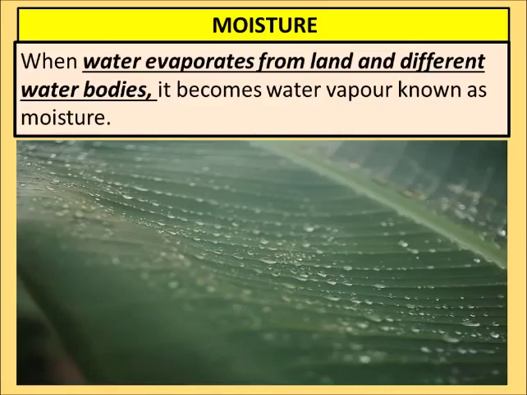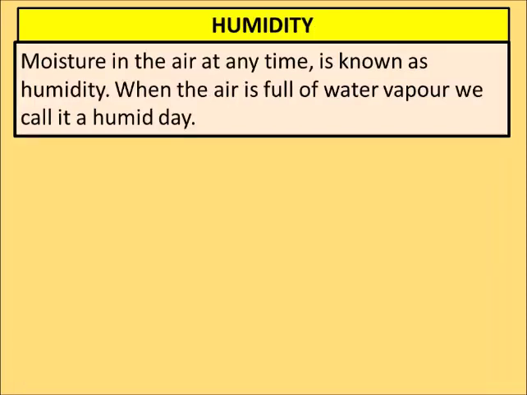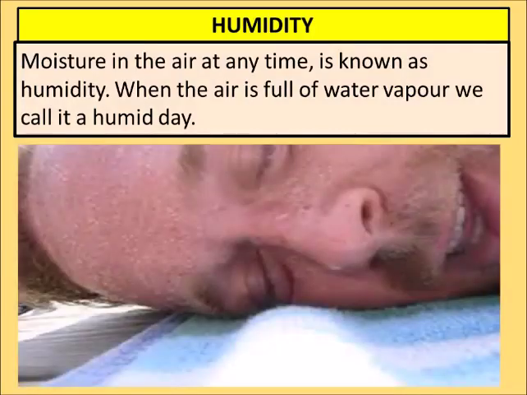Moisture. What is moisture? When water evaporates from land and different water bodies, it becomes water vapor, which is known as moisture. Even when you boil water and place a lid on the pan, if you remove that lid, you will see a lot of small droplets of water. That water droplet is known as moisture. And what is humidity? Moisture in the air at any time is known as humidity. And when the air is full of water vapor, we call it a humid day.